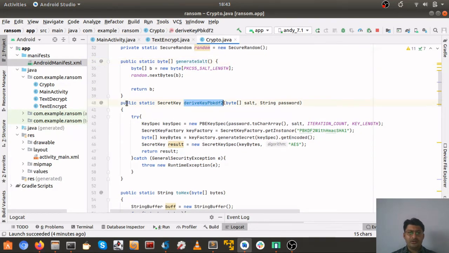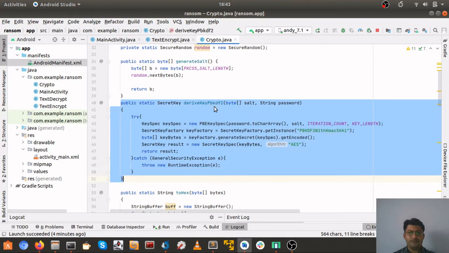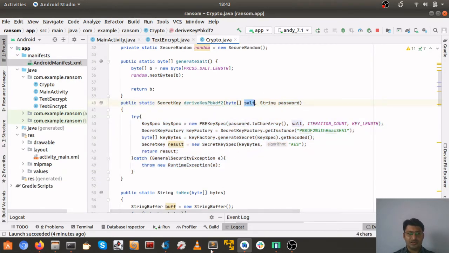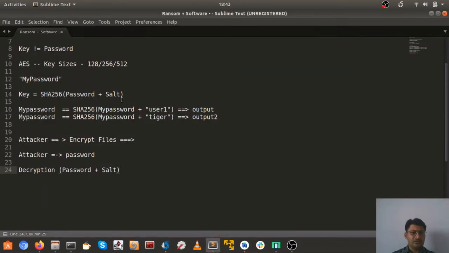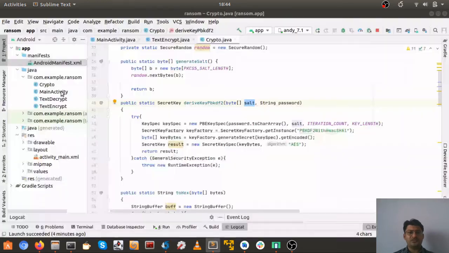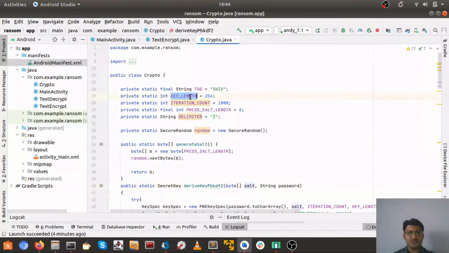This particular thing, derive key from password and salt, is what I explained to you here. As I told you, Android has predefined classes which you just need to call, so understanding this was important. SHA 256, why have I considered this as 256?